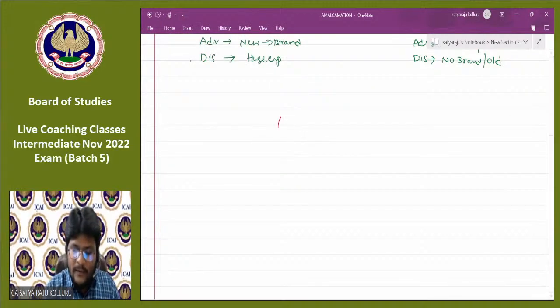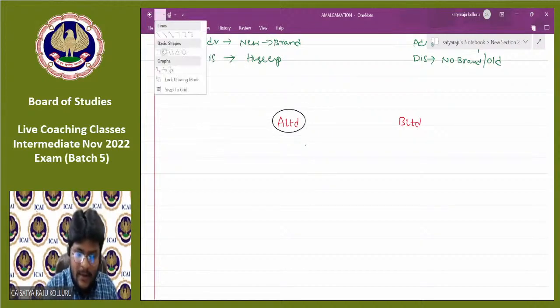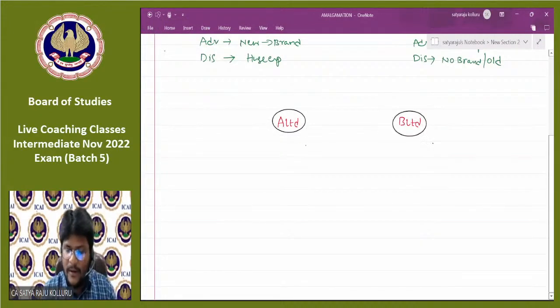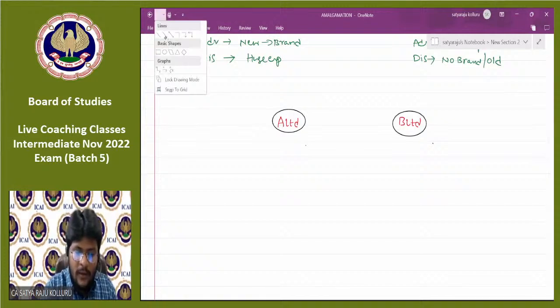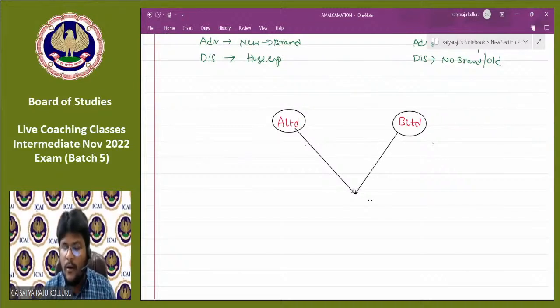There are two companies. Let us assume one is A Limited and another one is B Limited. A Limited is an existing company, and B Limited is also an existing company. Now, these two companies want to merge and want to establish as AB Limited.